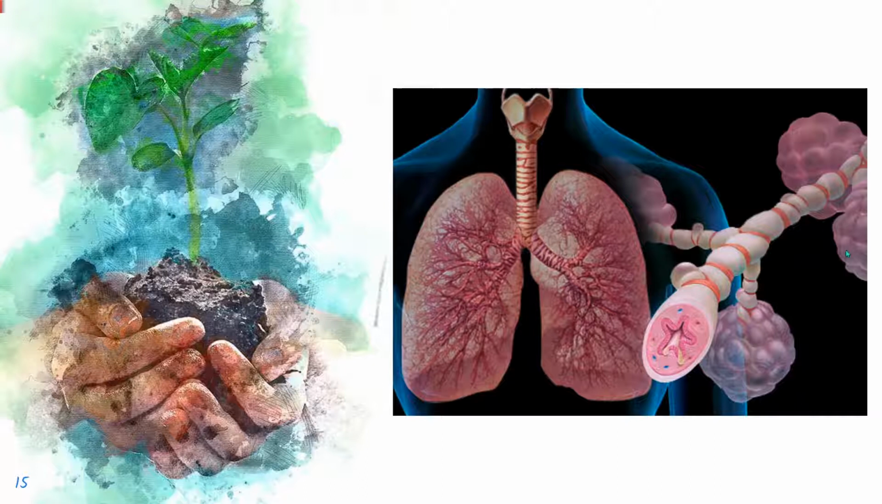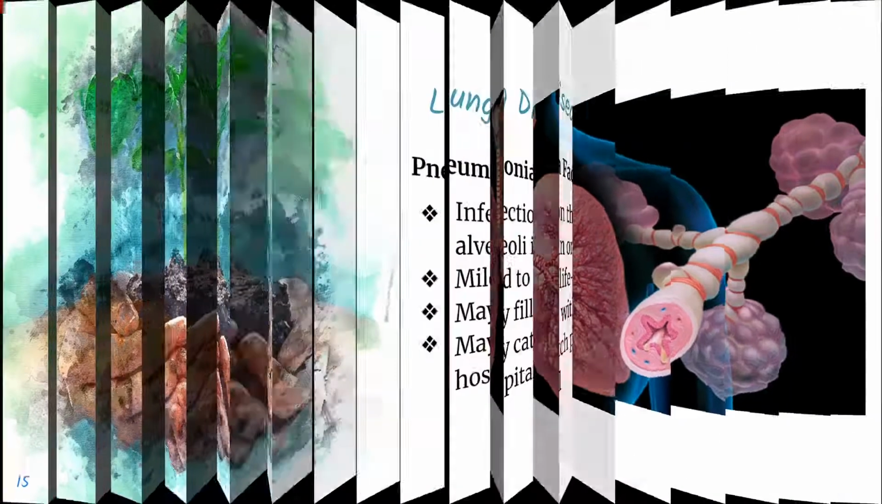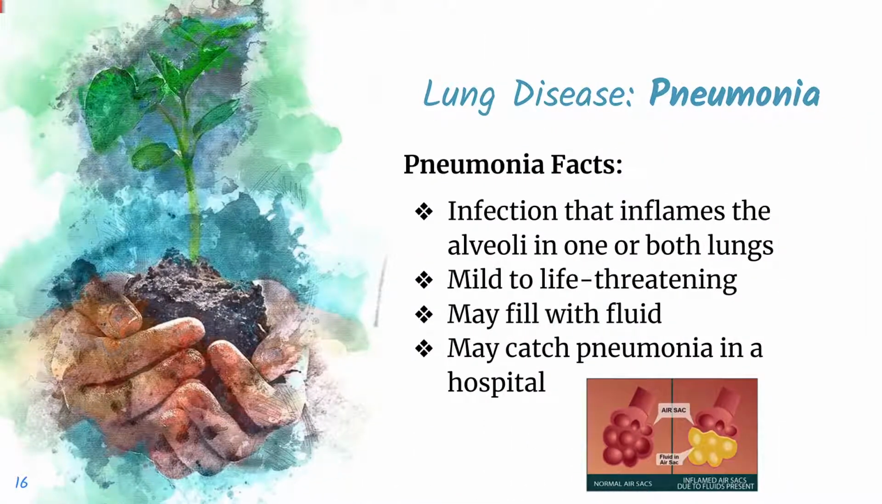Over here are the alveoli, also known as air sacs, which trap the air for the lungs. Pneumonia is a disease in which an infection inflames the alveoli, or the air sacs, in one or both lungs and can fill with liquid. Pneumonia ranges in seriousness from mild to life-threatening.